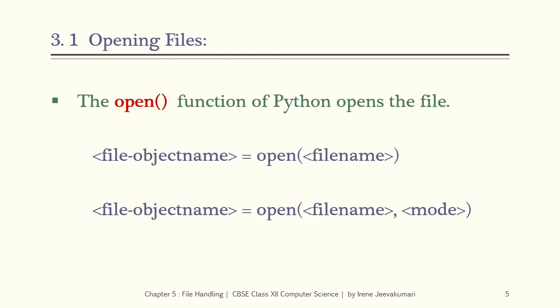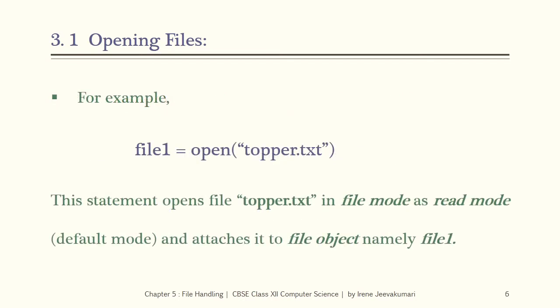For example, to open the file chopper.txt, the statement may be written as file1 equal to open within parenthesis chopper.txt within quotes. This statement opens the file chopper.txt in file mode as the read mode, that is the default mode, and attaches it to a file object, namely file1. So now file1 is a file object or file handle.